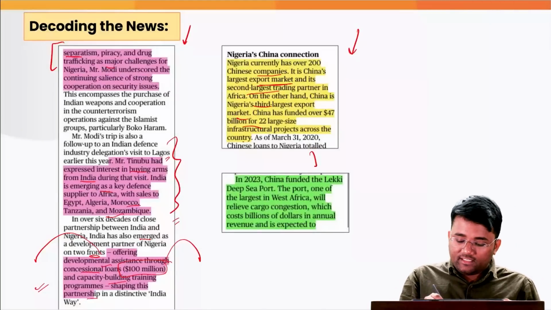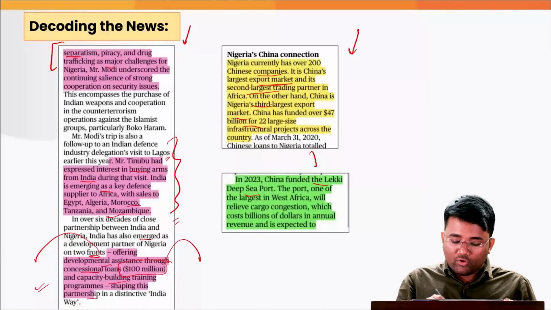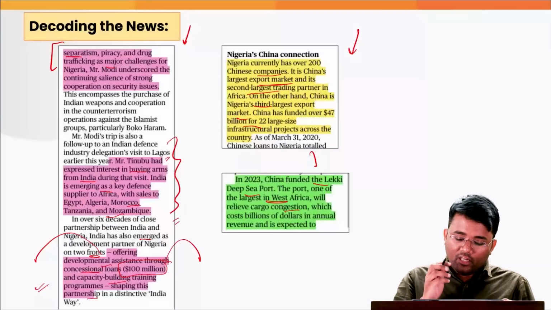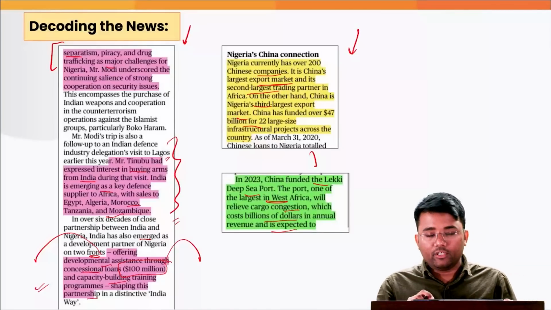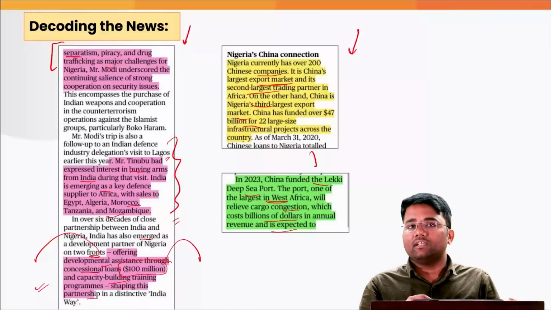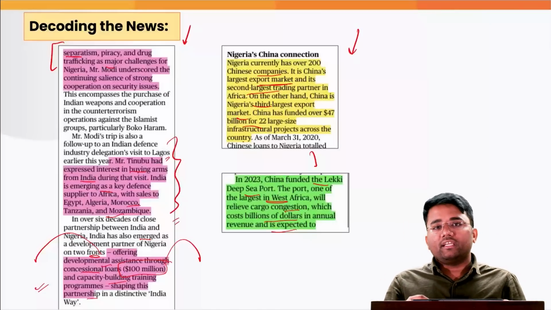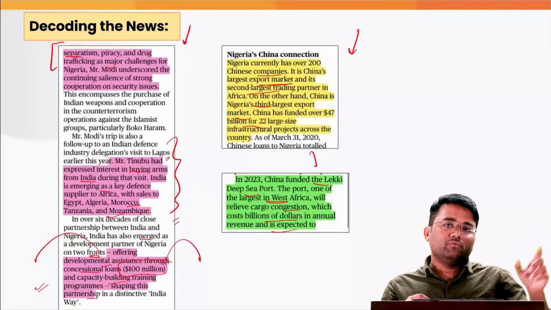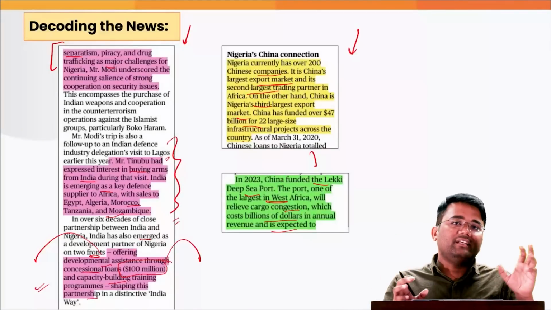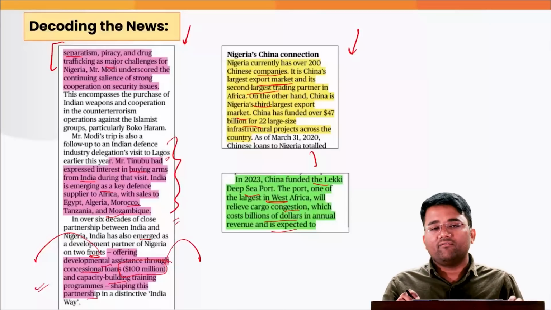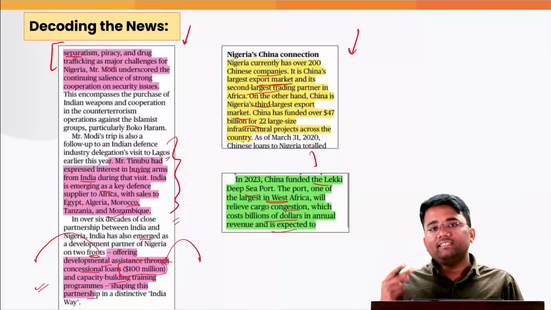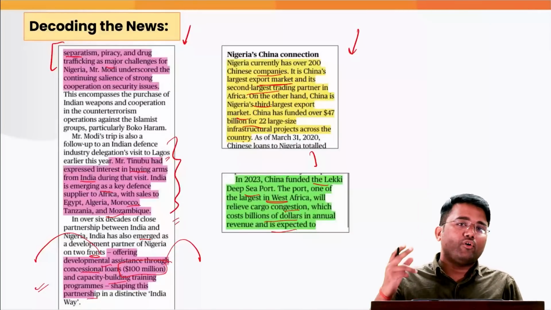In 2023, China funded the Lekki Deep Sea Port. The port, one of the largest in West Africa, will relieve the cargo congestion which costs billions of dollars in annual revenue, and it is expected to further boost the ties between both the countries. And this is what is happening in the case of Gwadar Port and the Chabahar Port also. When Gwadar Port was developed, India, strategically to address that, started developing the Chabahar Port. So that's why, since both of these countries, India and China, have competing interests.